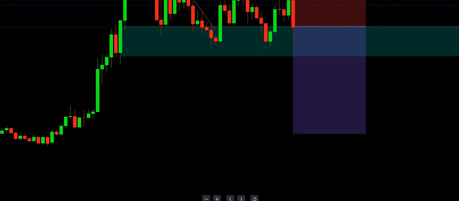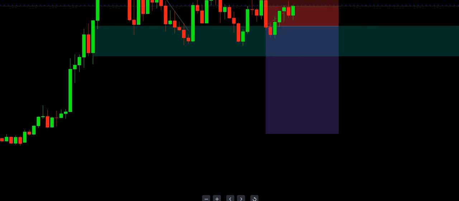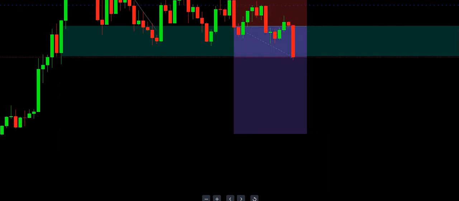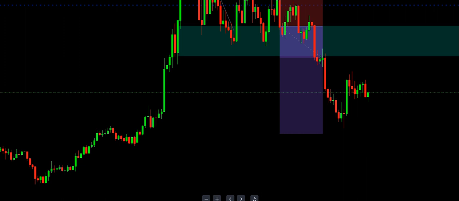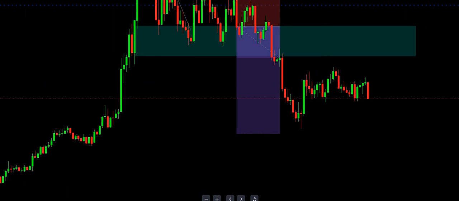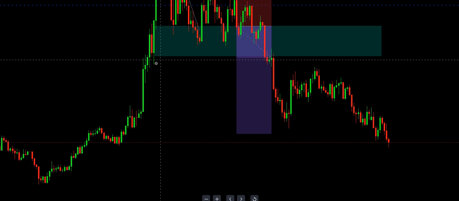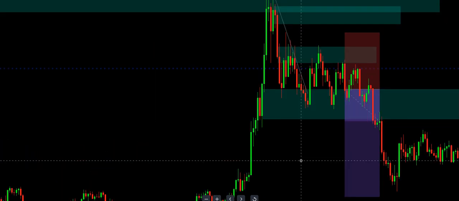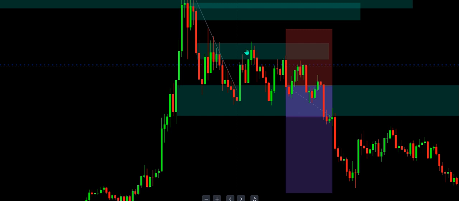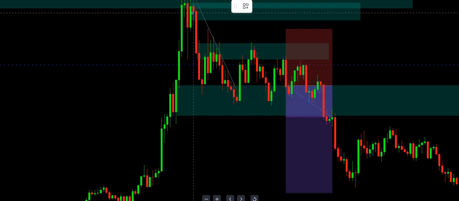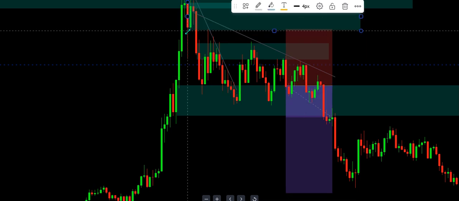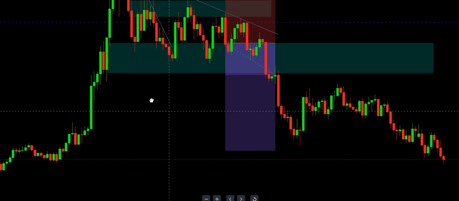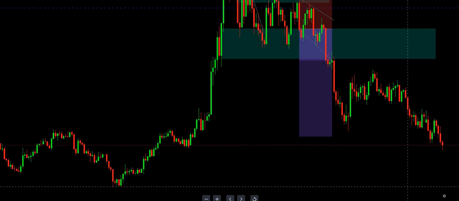Okay, 1 to 9. Let's see. TP hit. If you can see the target, let's wait. Okay, TP hit. So the best thing you need to do is wait. But if you can see again, these guys were betting against some liquidity. This is liquidity. This was the order block from here, but price didn't touch it, right? They decided on this one. Okay, then we've entered and we've made some money.